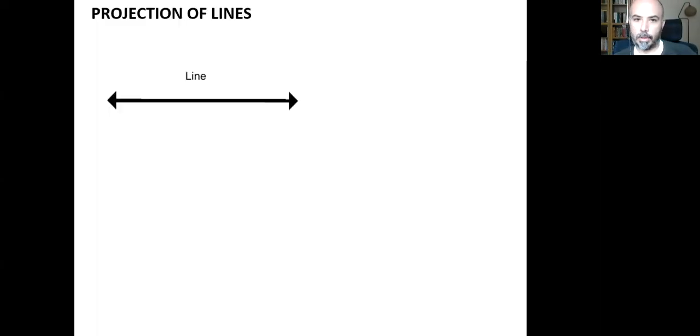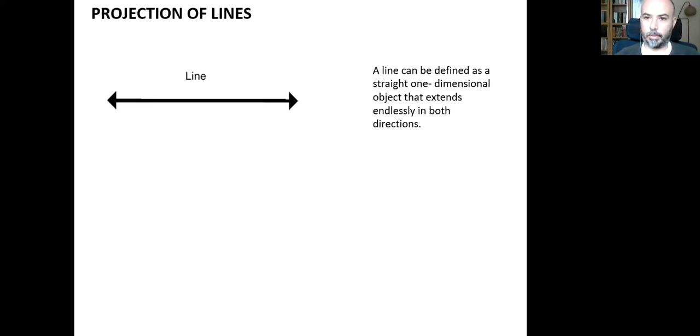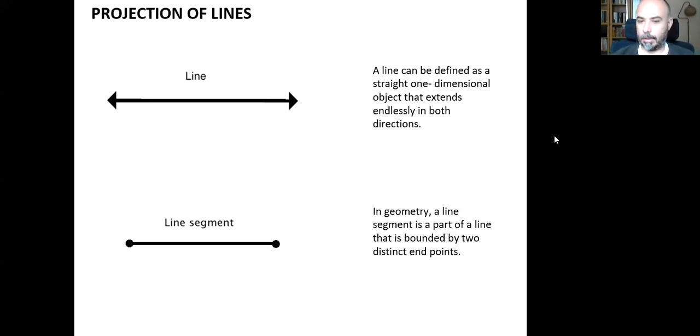Let's examine the projection of lines. First, we can start with the definition. A line can be defined as a straight, one-dimensional object that extends endlessly in both directions, and the line segment is a part of it. It's a part of a line that is bounded by two distinct endpoints.